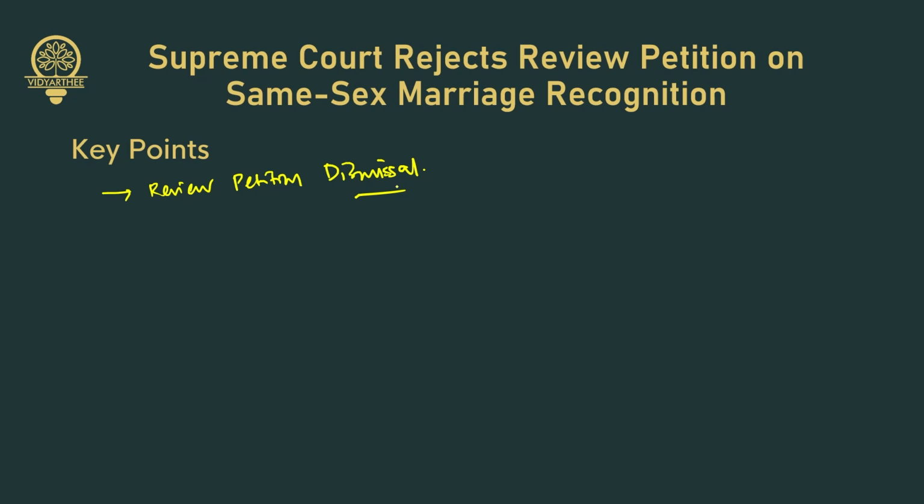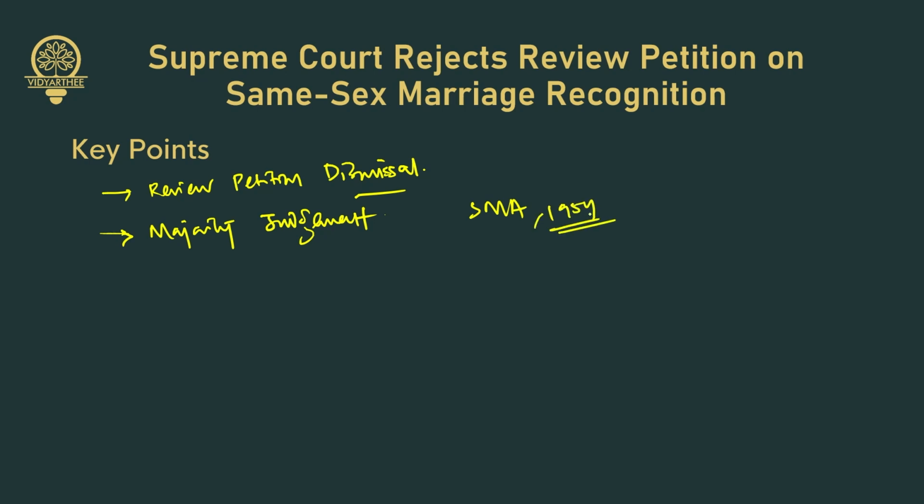Now, the petitions were reviewed by a 5-judge bench, including Justice B.R. Gavai, Justice Suryakant, Justice B.V. Nagaratna, Justice P.S. Narasimha, and Justice Dipankar Datta. Now, next is majority judgment. This judgment, authored by Justice S. Ravindra Bhatt, the October 2023 ruling highlighted the institutional limitations. The bench declined to amend or strike down provisions of the Special Marriage Act 1954. So this becomes important. Special Marriage Act 1954.